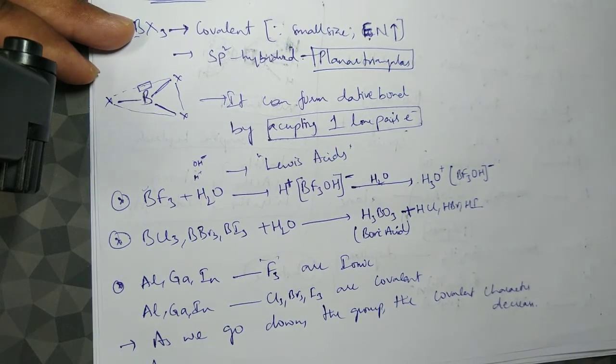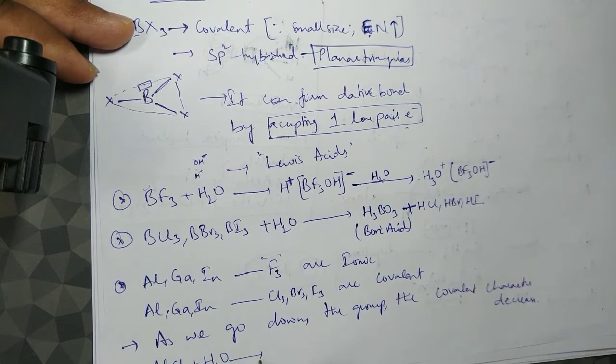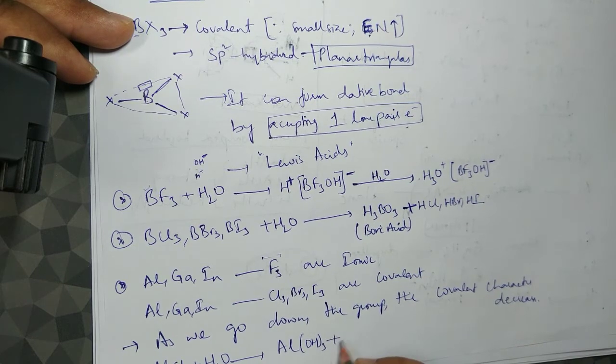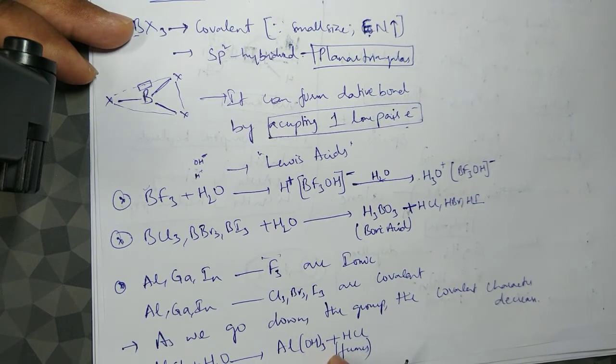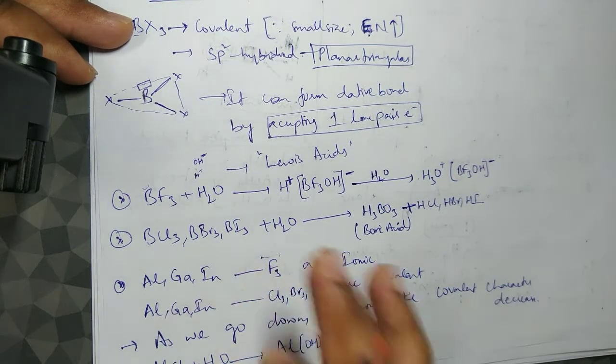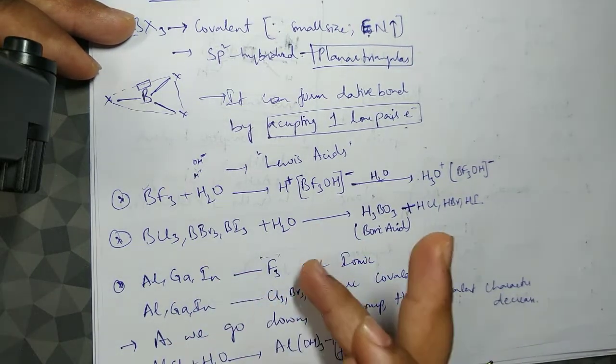Hydrolysis of AlCl3, very important one, forms aluminum hydroxide, which we have studied already, plus HCl. Fumes of HCl gas are released. Of course all of them behave as Lewis acids. What is a Lewis acid? An electron pair acceptor.